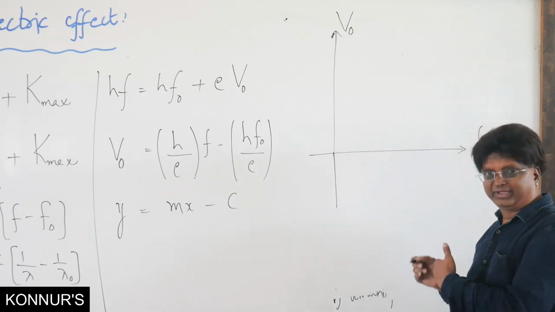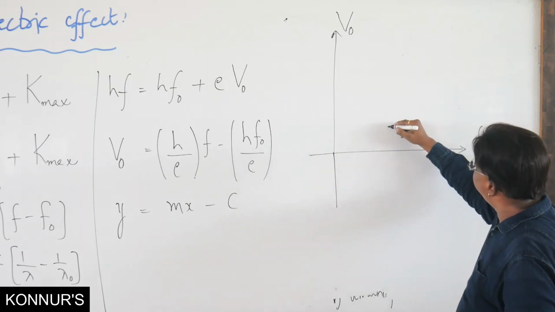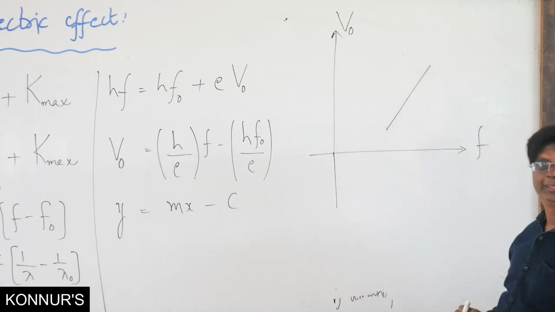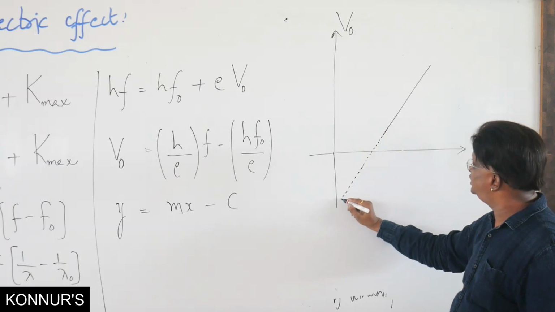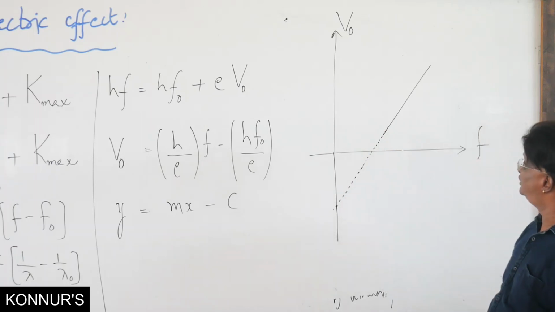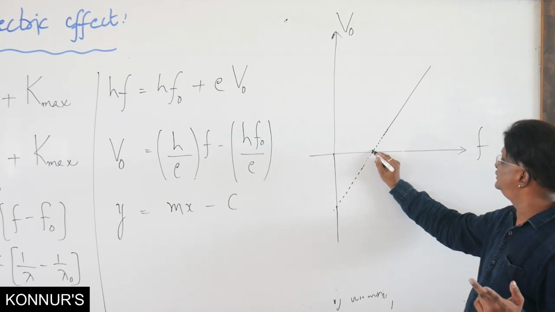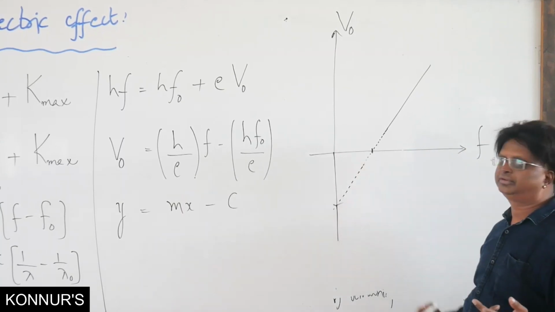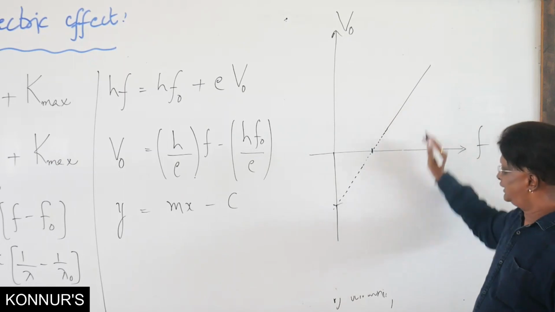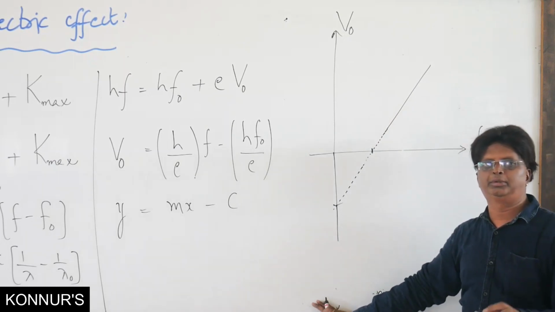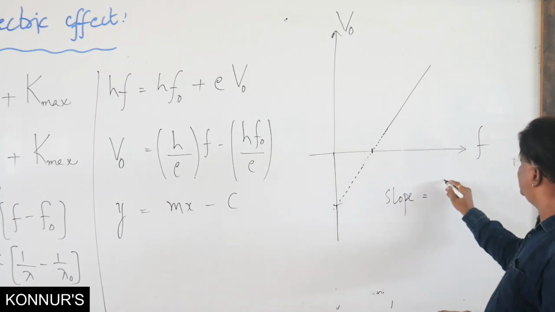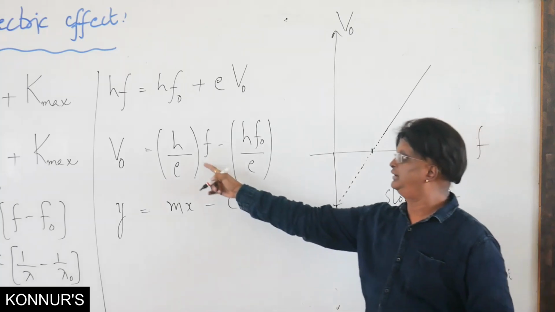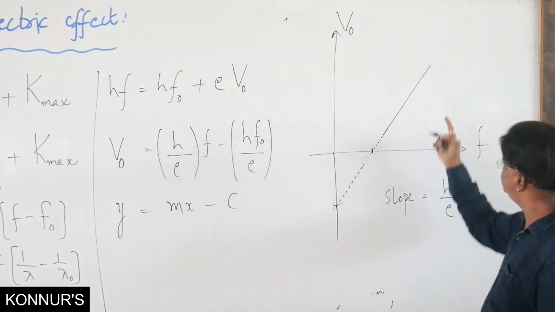Now you see, this is one graph which is the experimental graph. Experimental graph will be like this. So this is the graph that we get. Now supposing this graph is extrapolated backwards, the same graph extrapolated backwards, we will see two intercepts here. One is the x-intercept, the other one is the y-intercept. Now for this graph, three things are probable questions for us. First is the slope of the graph. Slope of the graph is h by e. Here you can find this h by e is the slope which is positive.